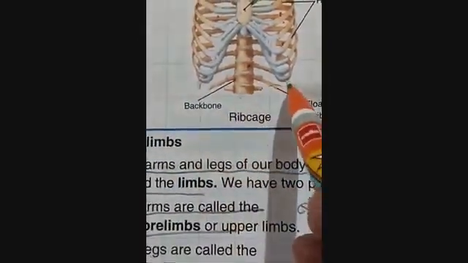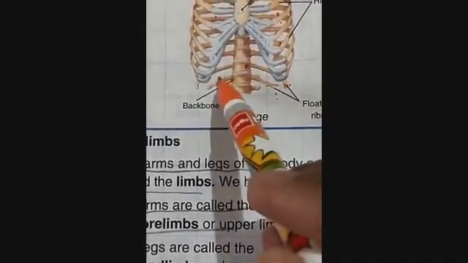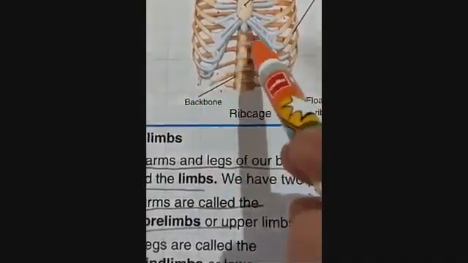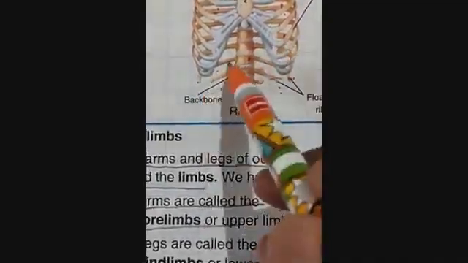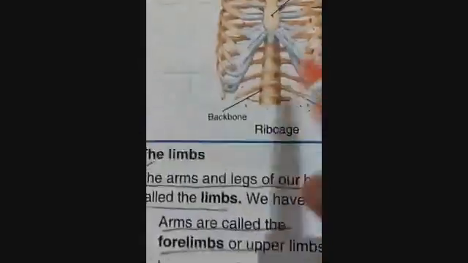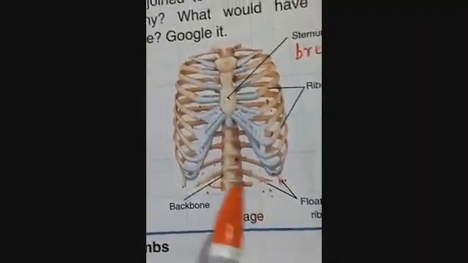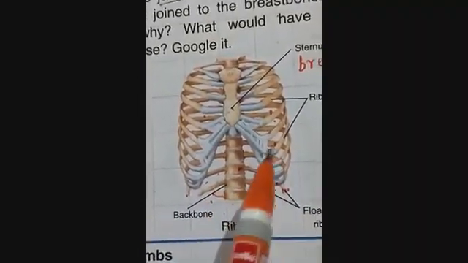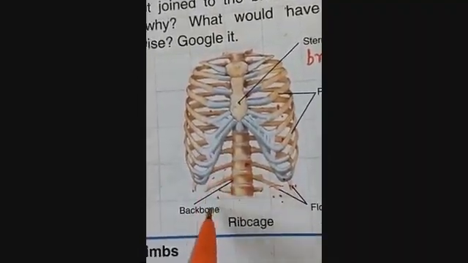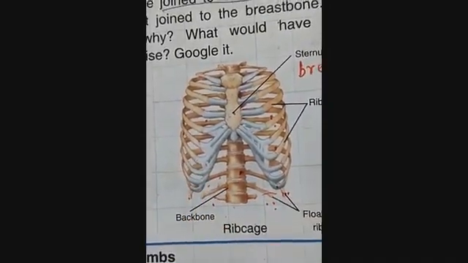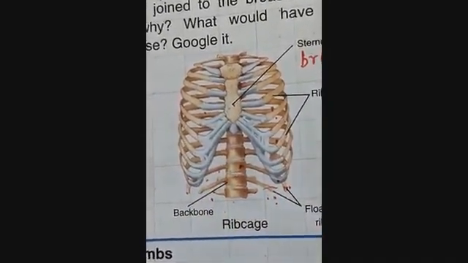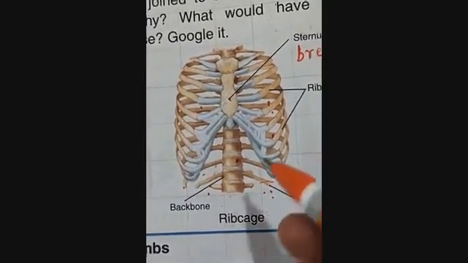The last two pairs, if you can see the ribs 1, 2, 3 and 4, these are not joined. These are not making a C-like structure. So these are called floating ribs. They help you while breathing because the lungs expand, no? So these help for the expansion of the lungs. They get down when you breathe in. So you can touch the side corner of your chest, and there you will find these moving.